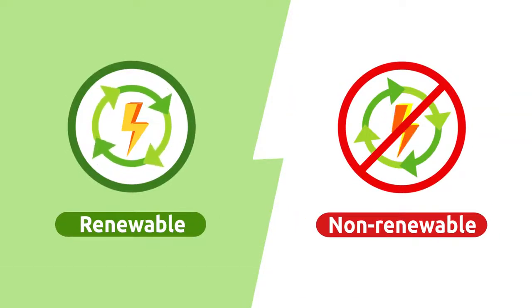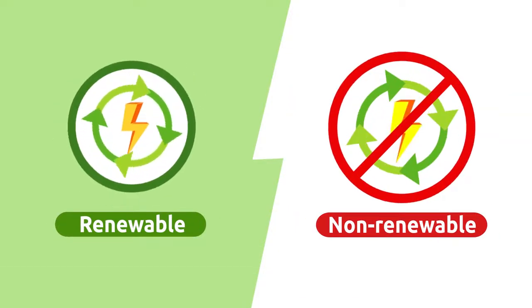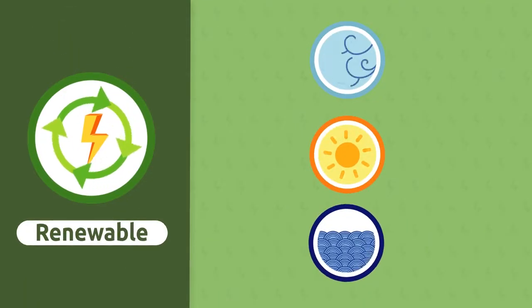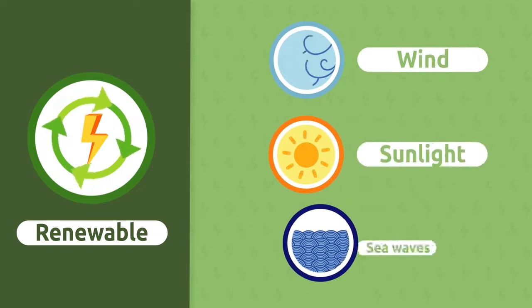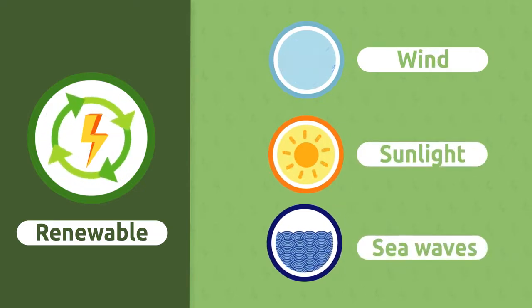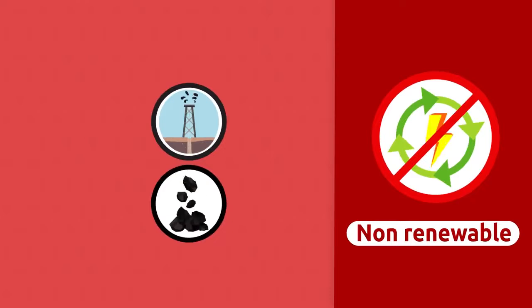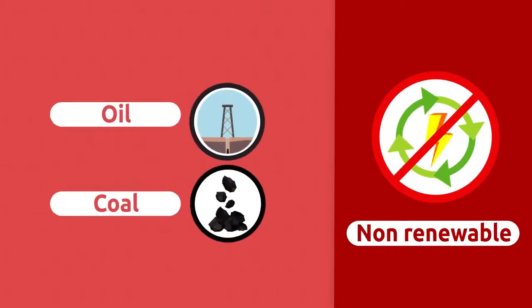We obtain energy from two sources: renewable and non-renewable. Renewable energy refers to all those limitless energy sources present in nature, like wind, sunlight, or sea waves. Non-renewable energy refers to the limited energy sources that we exhaust with use, like oil or coal.